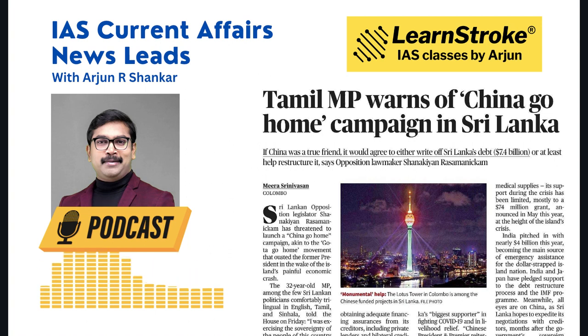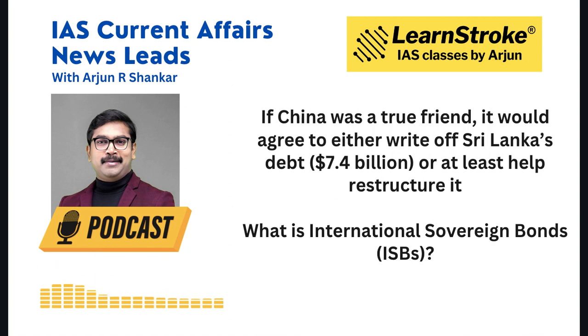And India has also pitched in nearly $4 billion this year, becoming the main source of emergency assistance for the dollar-strapped island nation. India and Japan have pledged to support the debt restructuring process with the IMF program. And most of Sri Lanka's loans come from the ISB. That brings us to the question: what do you mean by international sovereign bonds?